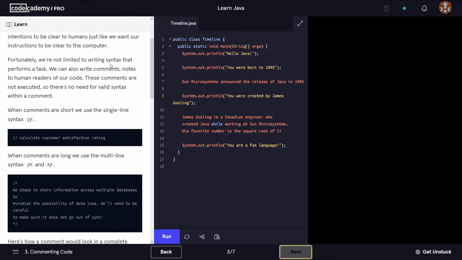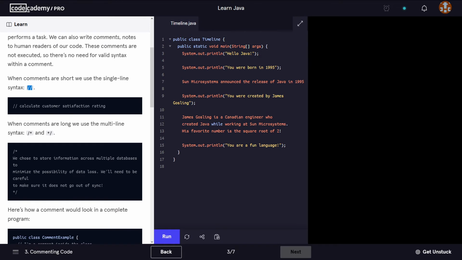Fortunately, we're not limited to writing syntax that performs a task. We can also write comments or notes to human readers of our code. These comments are not executed, so there's no need for a valid syntax within a comment. When comments are short, we use the single line syntax. So these are 2 forward slashes. And this is an example. Calculate customer satisfaction rating.